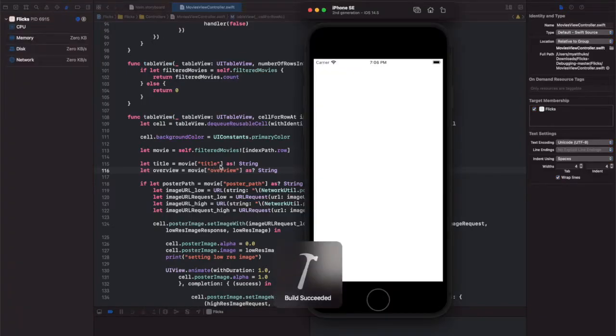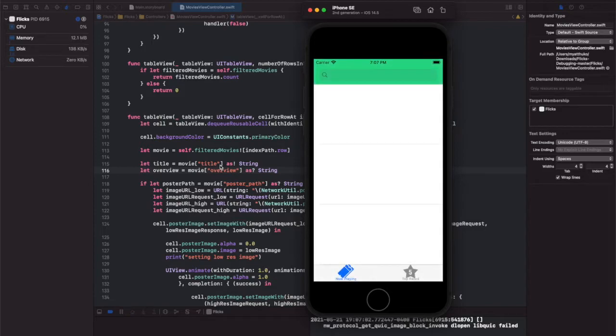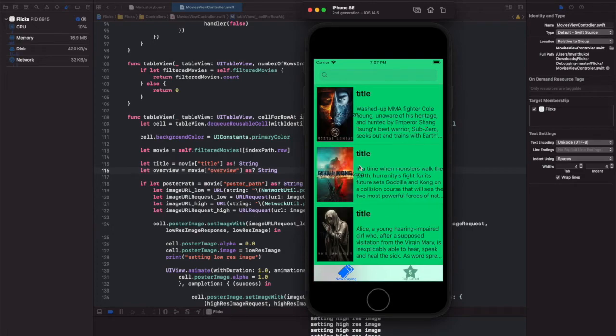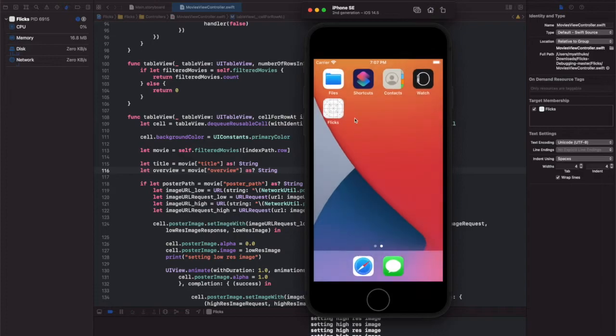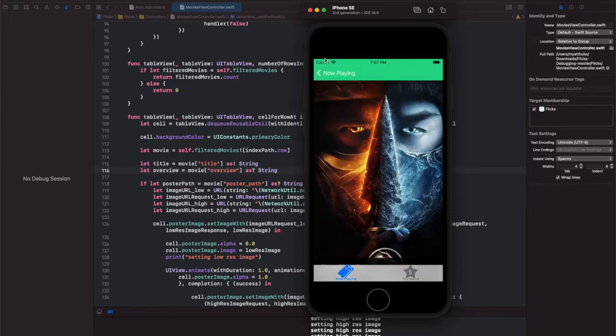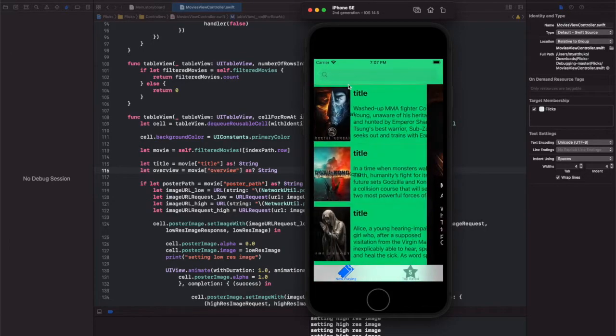So try to run the application one more time, and it's still not populating. So I'm trying to refresh it. When I refresh it, it populates, but whenever the application is launched in the beginning, it's not populating. And somehow there's a title.